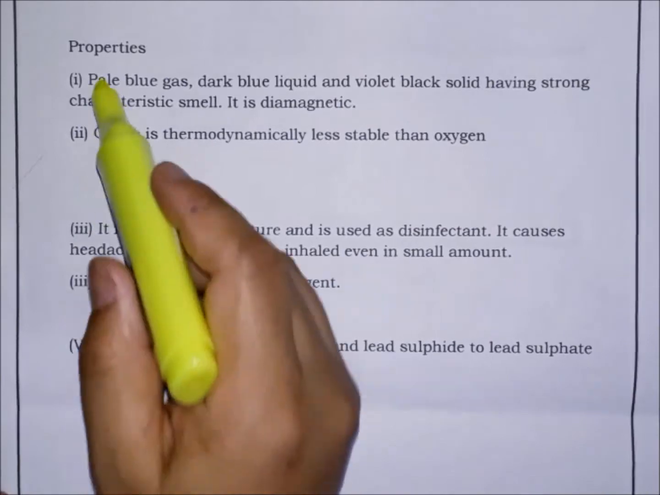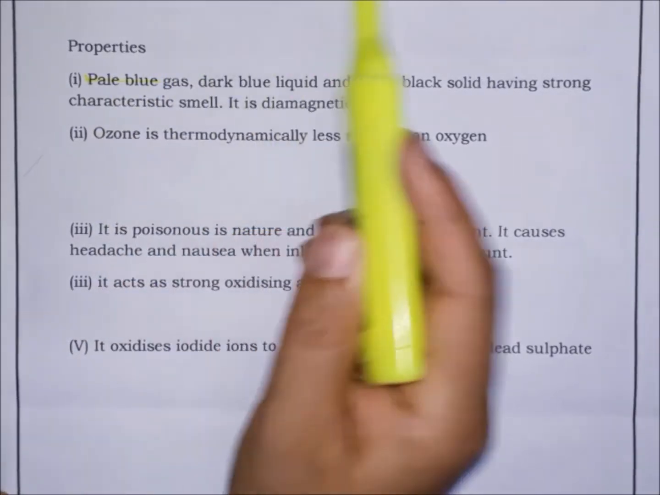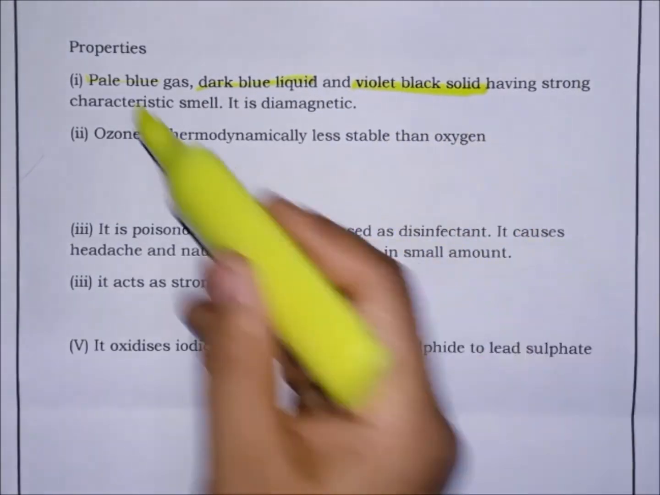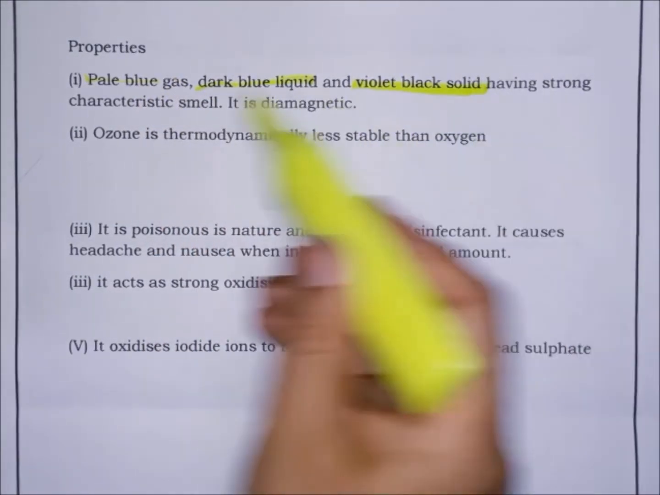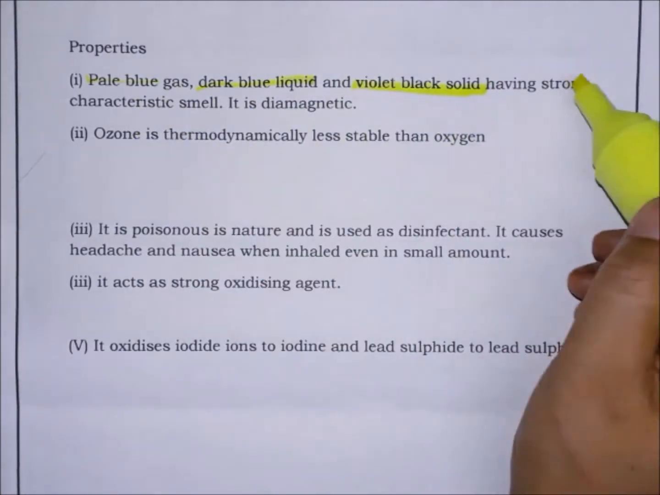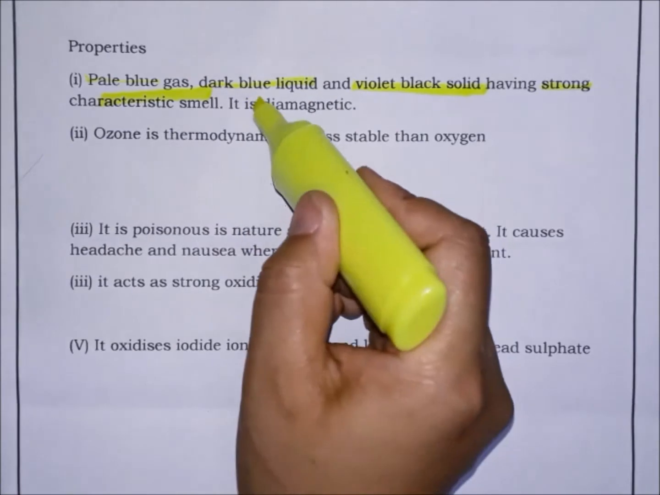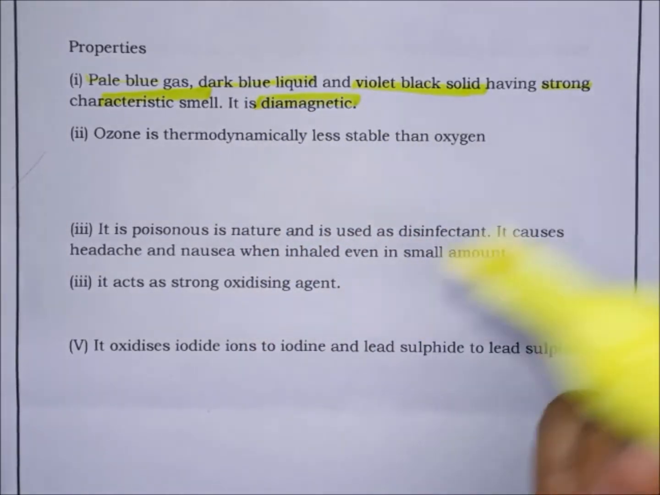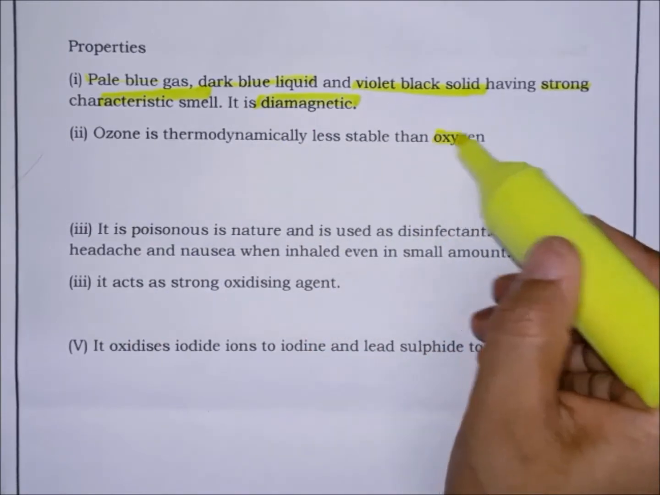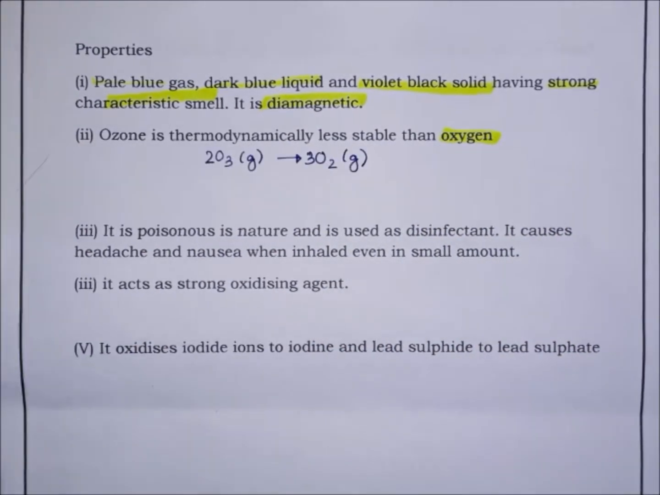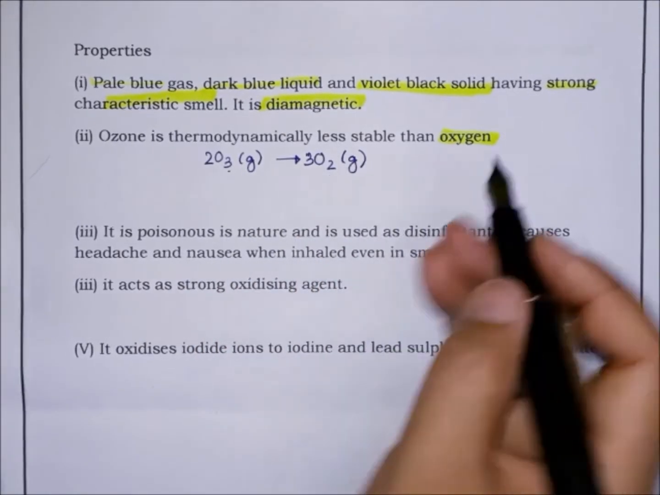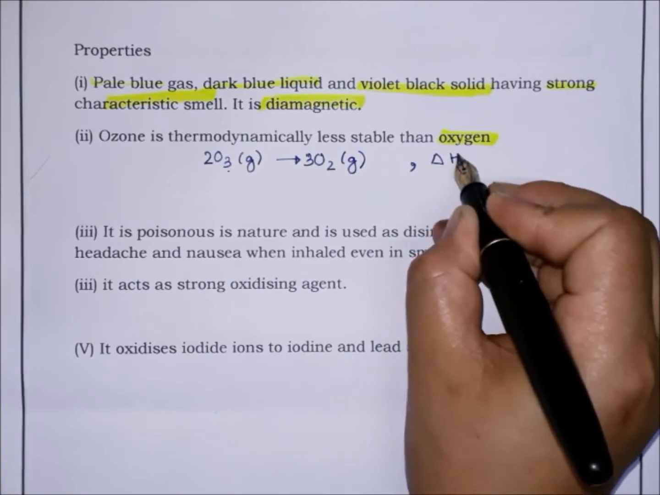Ozone properties: it is a pale blue gas, a dark blue liquid and a violet black solid. So when it is converting from gas to solid, what is happening to the color? It is becoming darker and darker, right? And it has a strong characteristic smell, and it is diamagnetic in nature. Oxygen is paramagnetic. So ozone is thermodynamically less stable than oxygen. Now the decomposition of ozone to oxygen is highly exothermic.